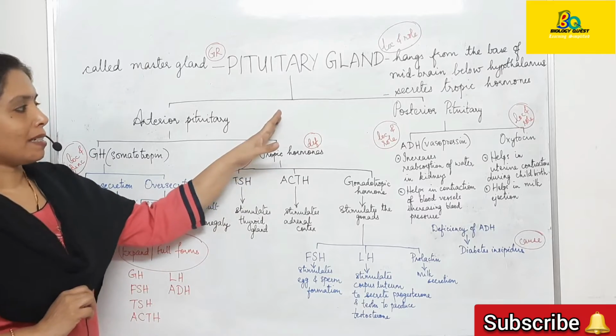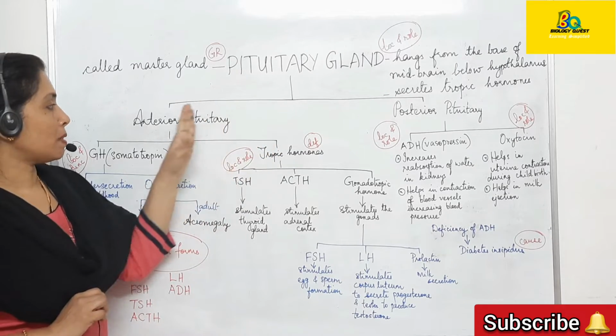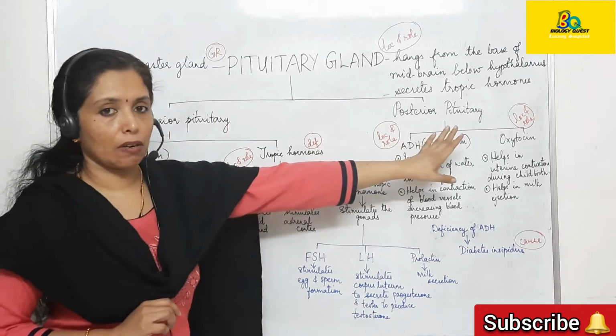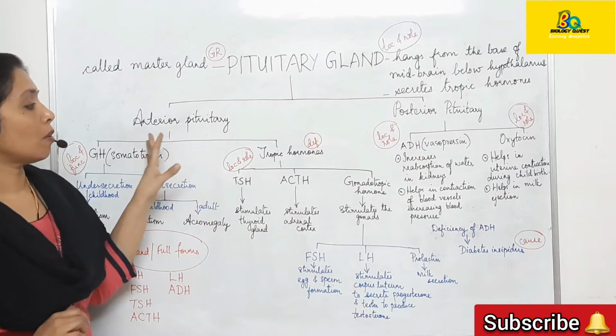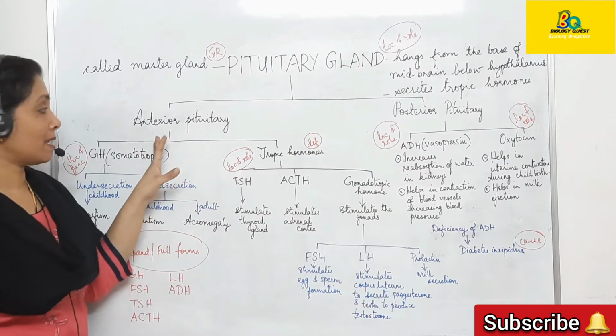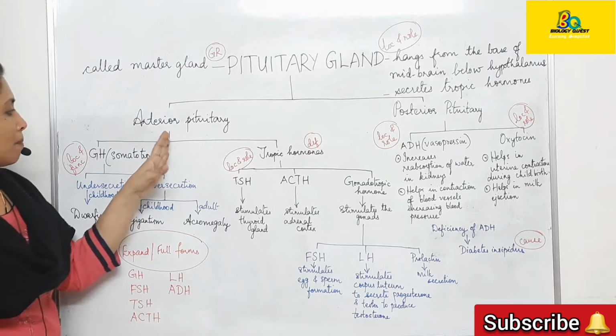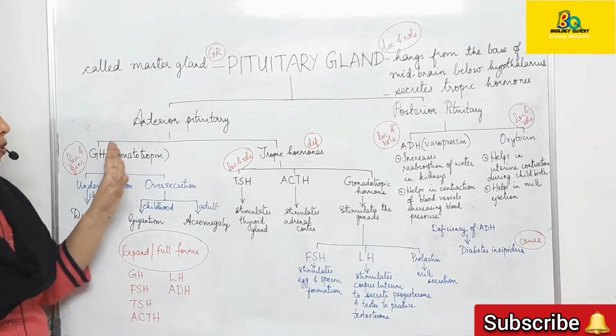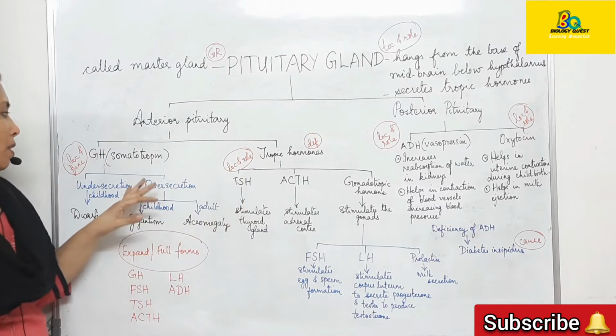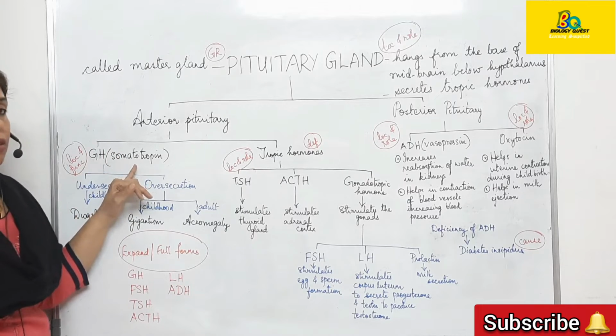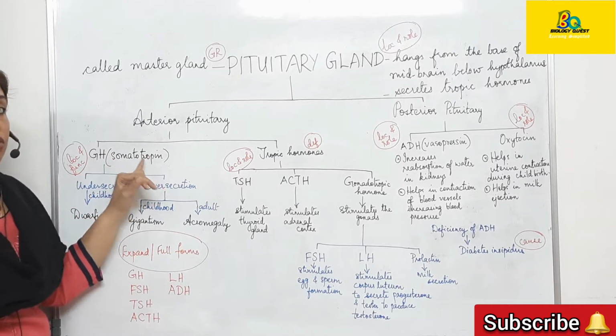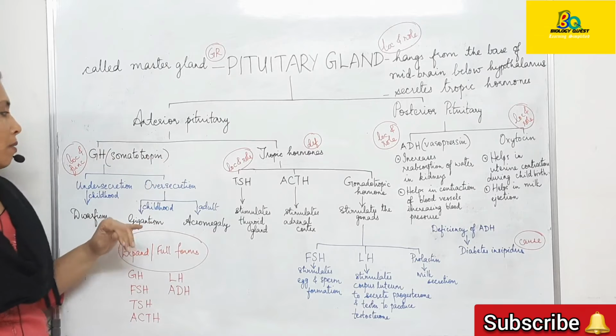Now, pituitary gland is differentiated into two lobes, the anterior lobe and the posterior lobe. Now, let us have a look at the hormones that are secreted by the anterior pituitary. Anterior pituitary secretes the growth hormone and tropic hormones. Growth hormone is otherwise called somatotropin. It stimulates the growth of the body.